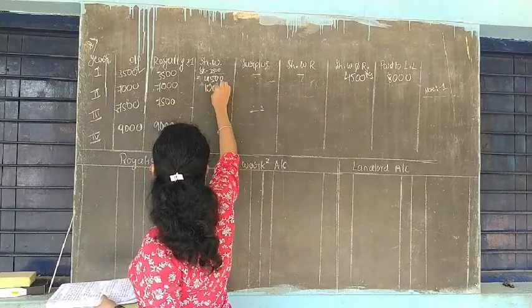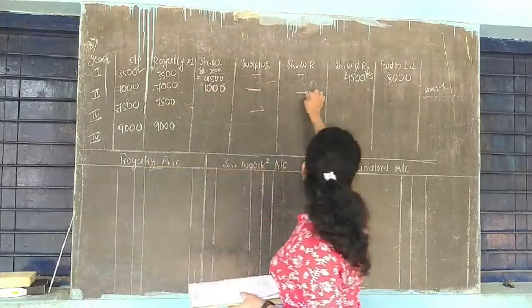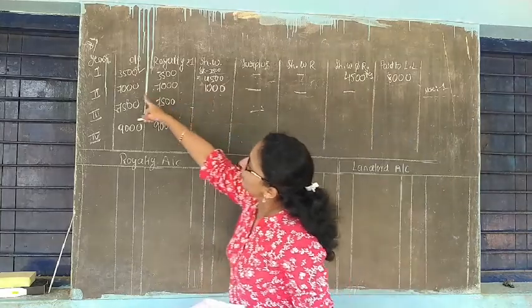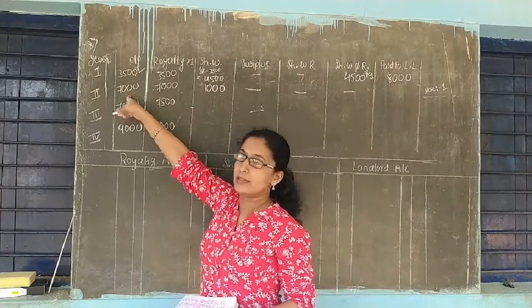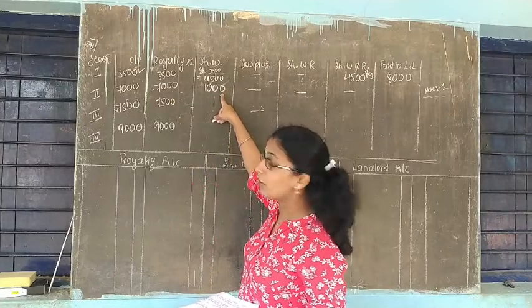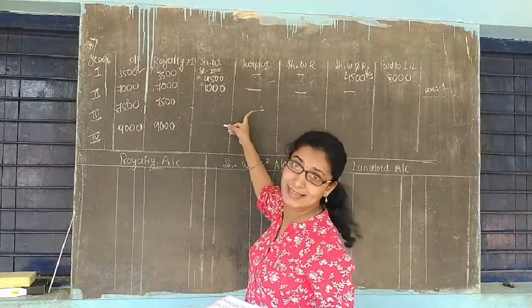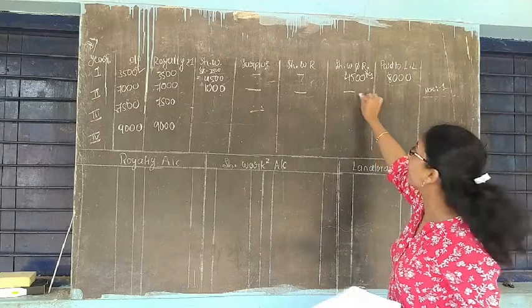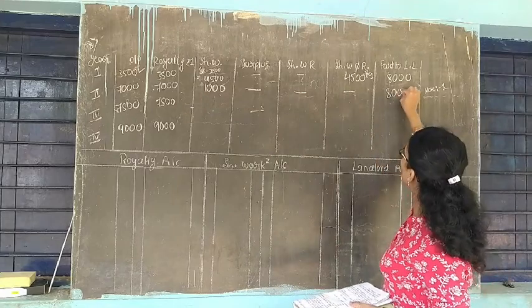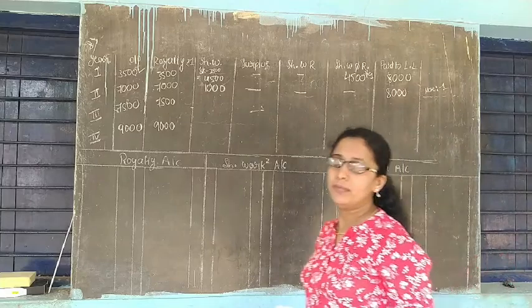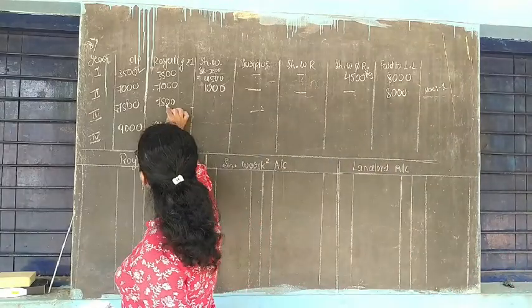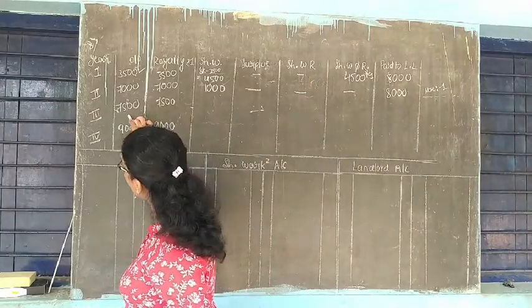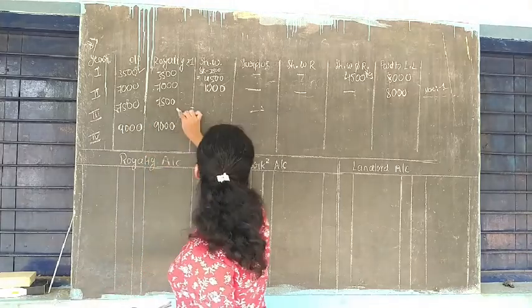So 1,000 rupees is the short working. Here the output is more than 4,000 tons, so you can recoup this short working of 1,000 rupees in the next year also. So short working not recouped is nil, and 8,000 rupees you pay to your landlord as minimum rent.